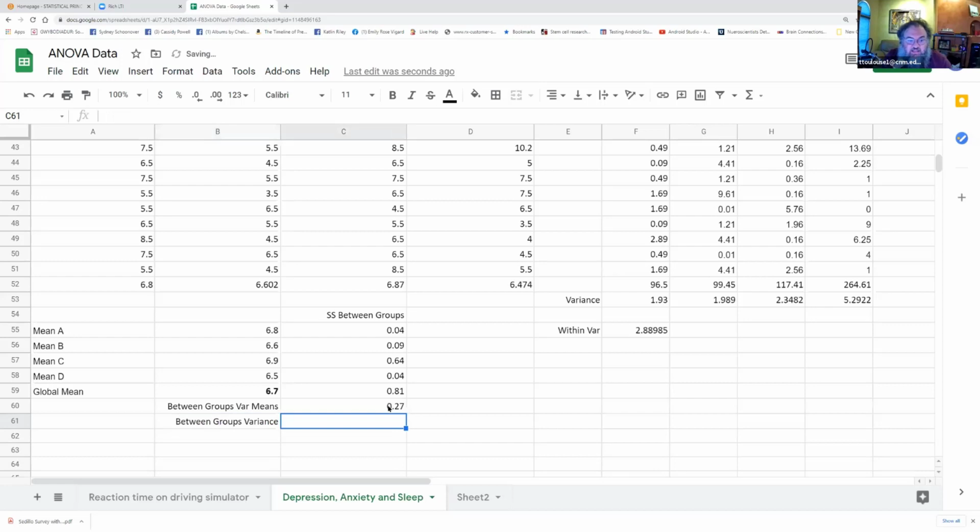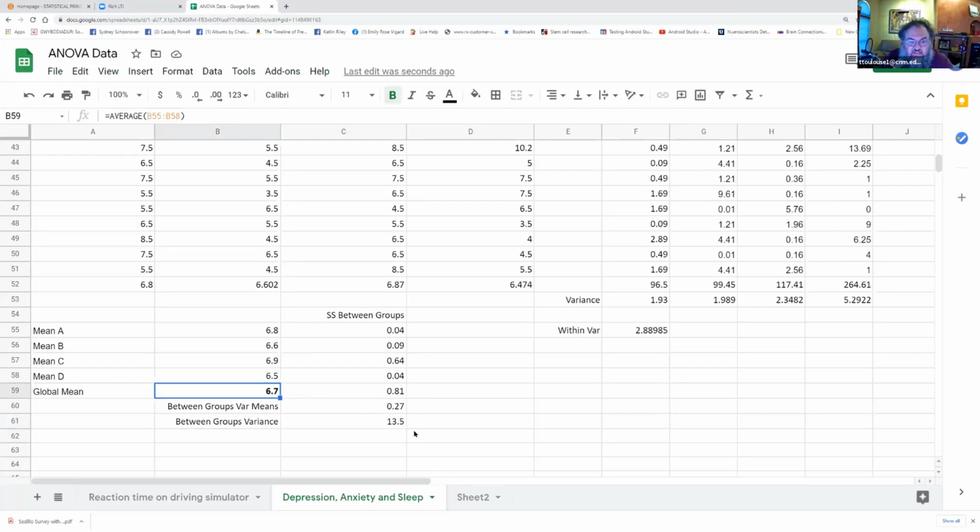I take the between group variance of means, this 0.27 that I just calculated, and now I'm going to multiply that by n. So now I'm doing the reverse of what I did with the t-score. I have to get the population variance, and I get my final value here, between groups variance of 13.5.